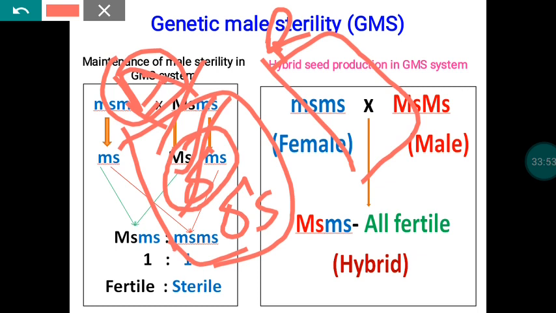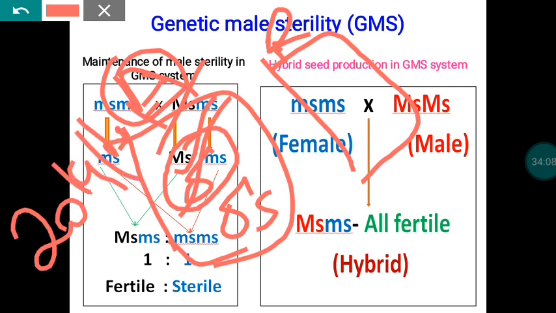So if you start doing that roguing, you have to remove 50% of the population. Because of that, in the case of red gram seed production, the normal seed rate is 20 kg per hectare. Because of this 50% roguing, instead of 20 kg, we are recommending 40 kg per hectare, because 20 kg worth of material we are going to rogue out, since those plants will be male fertile.